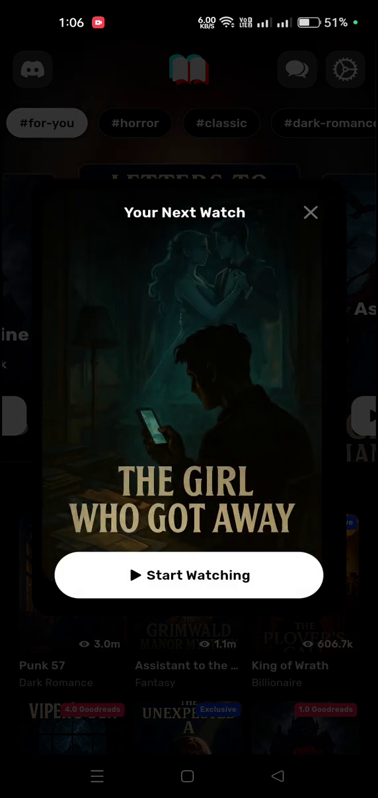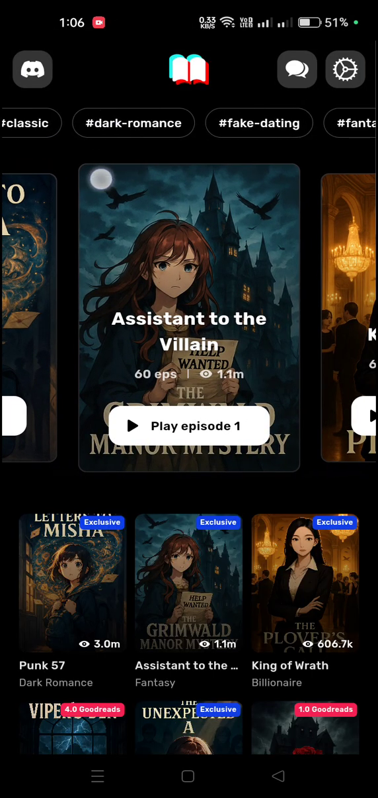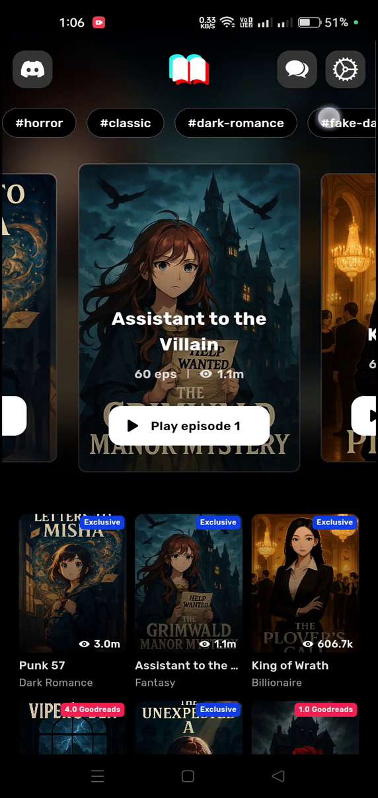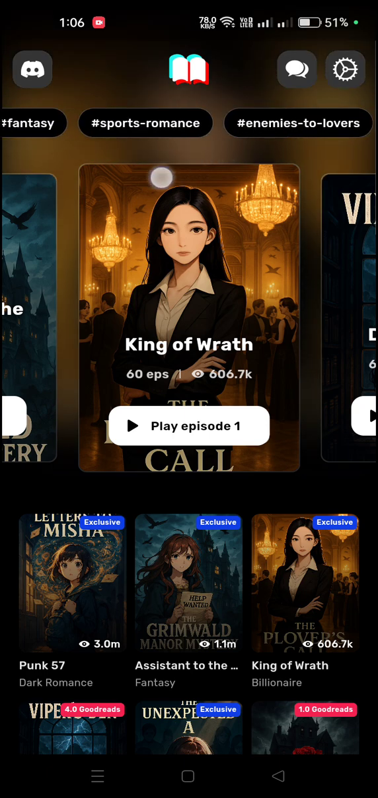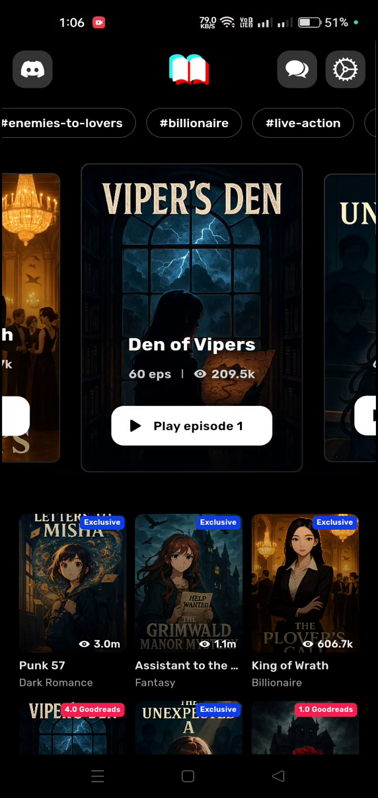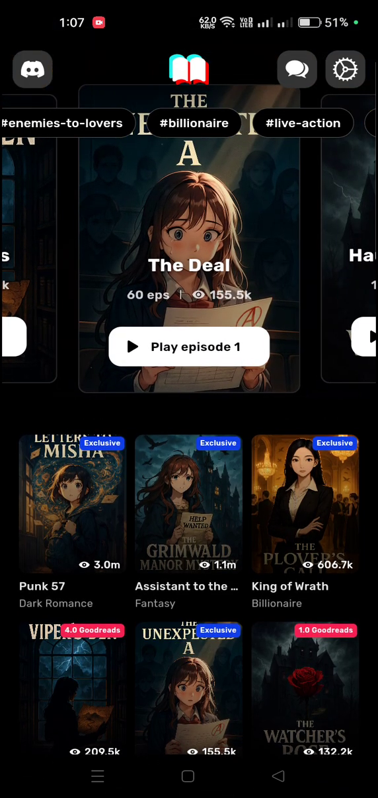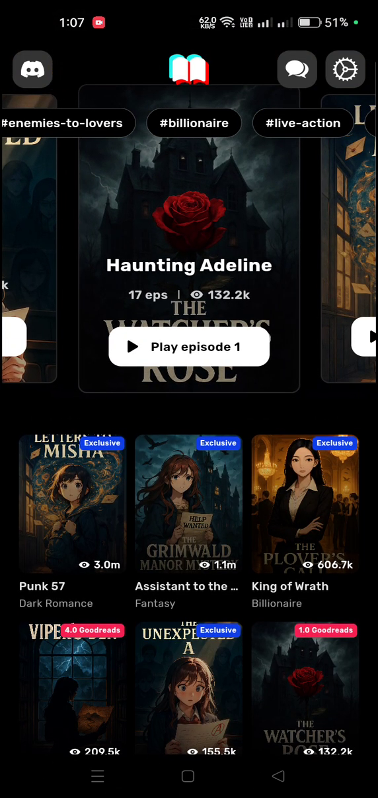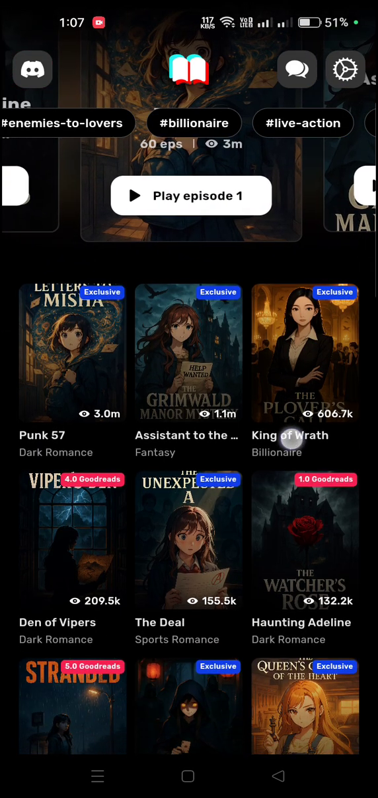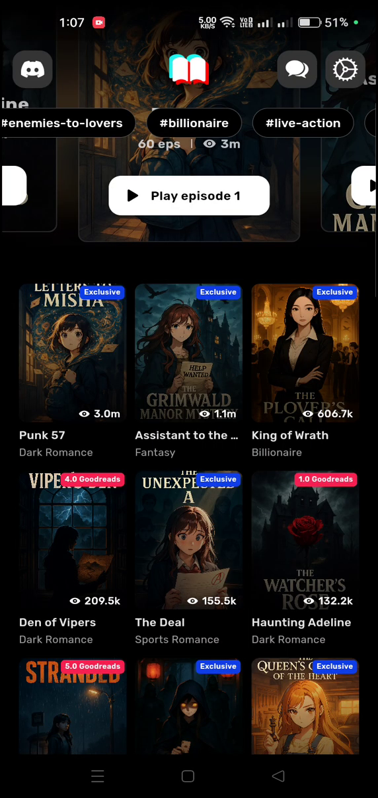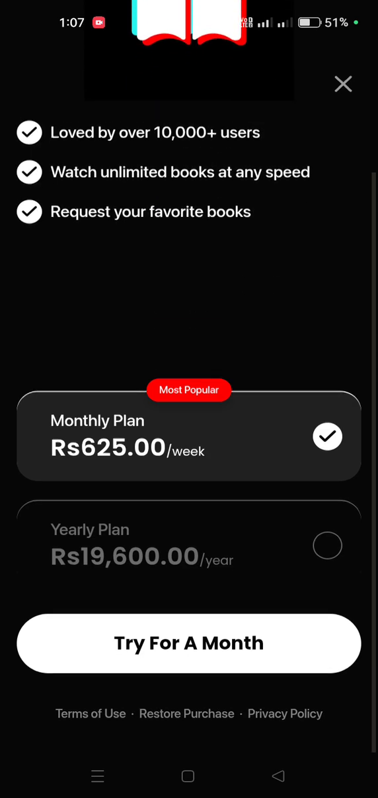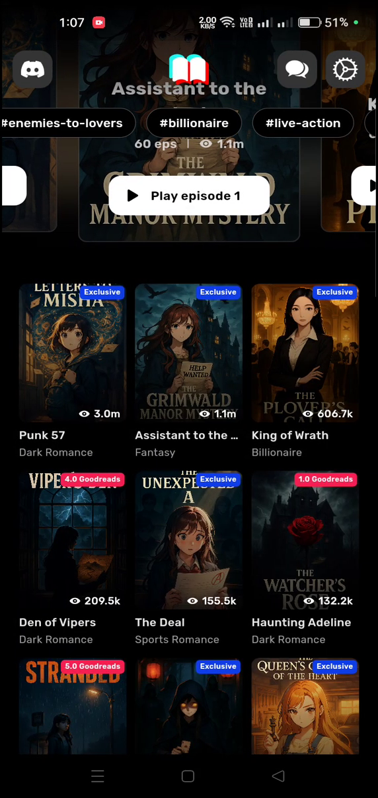As you can see, it has also popped up with a notification for a book regarding The Girl Who Got Away. Here you can see there are multiple niches: horror, classic, dark romance, fake dating, fantasy, sports romance, animals, enemies to lovers, and much more. And you can see that there are lots of episodes there. The Deed has 60 episodes, Hunting Adeline has 17 episodes. If you want to watch any of them, you just need to click on the title, and then you have to buy a subscription, and then you can watch it with that subscription.